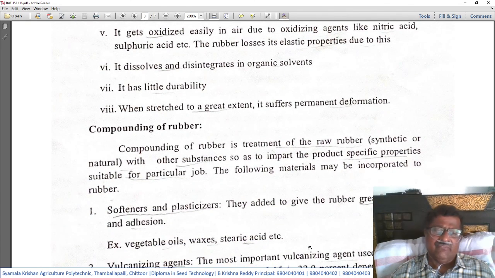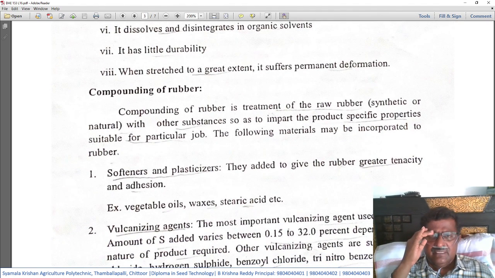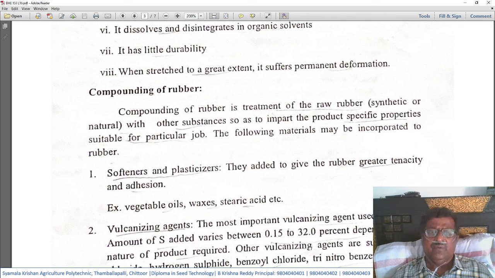Then compounding of rubber. Compounding of rubber is the treatment of raw rubber, that is synthetic or natural, with other substances so as to impart to the product specific properties suitable for a particular job.